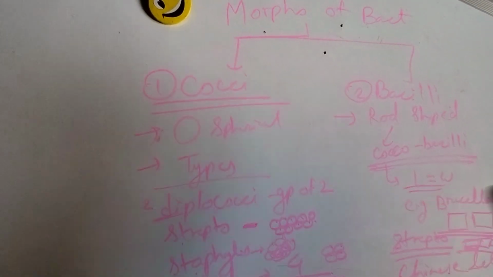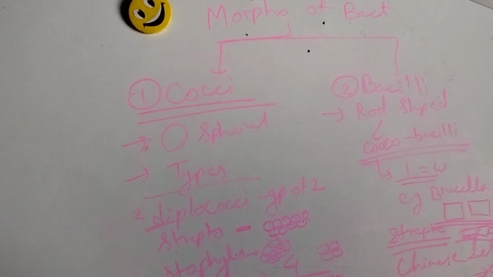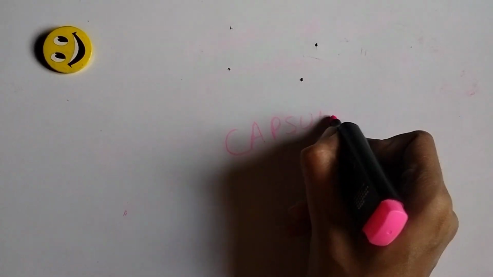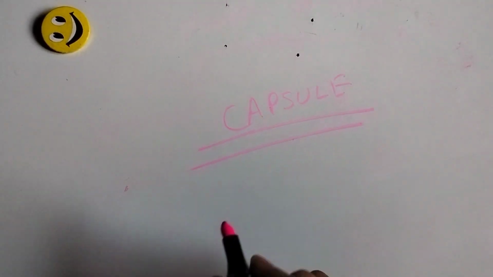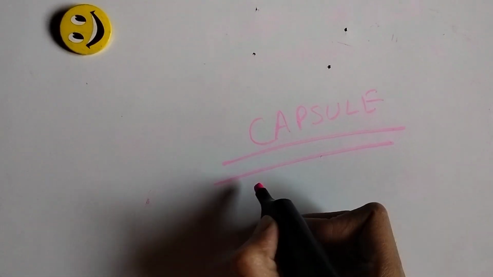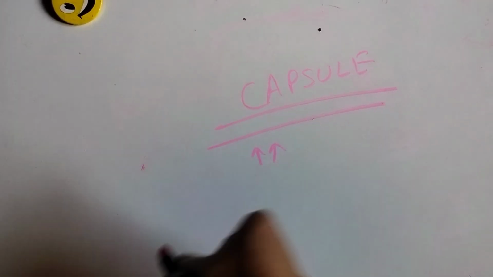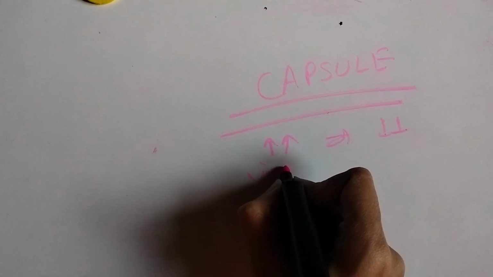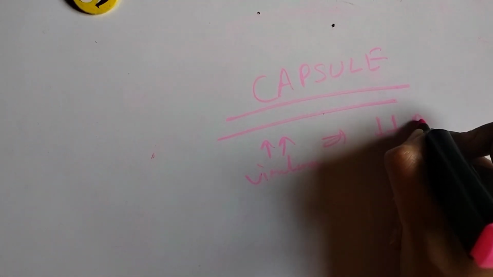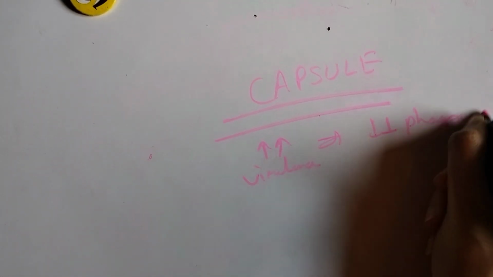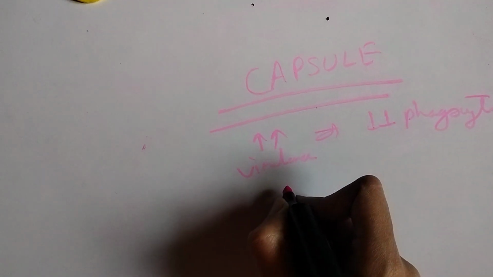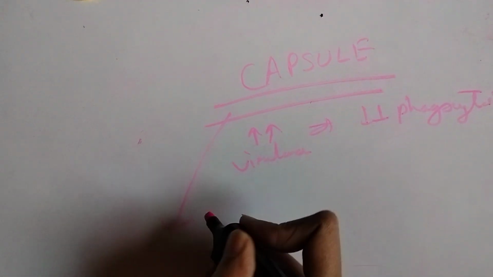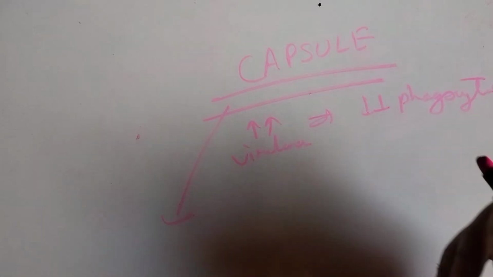We have to move further. We have to study about the capsules of the bacteria, which is again an important one. This capsule increases the virulence of the organism, inhibiting the phagocytosis process. These capsules are protective against the antibacterials.